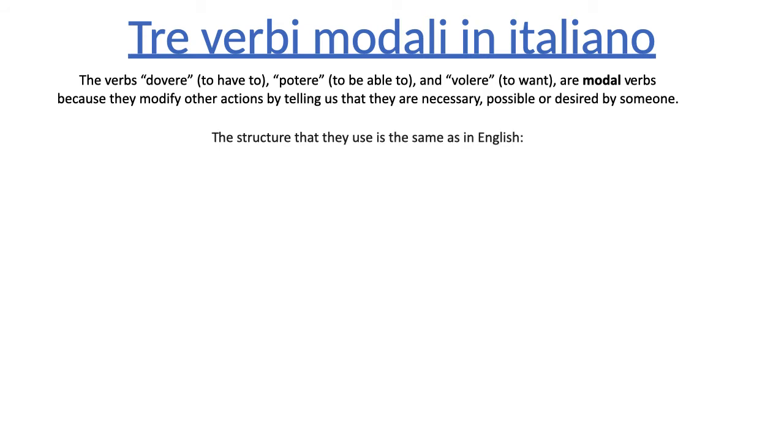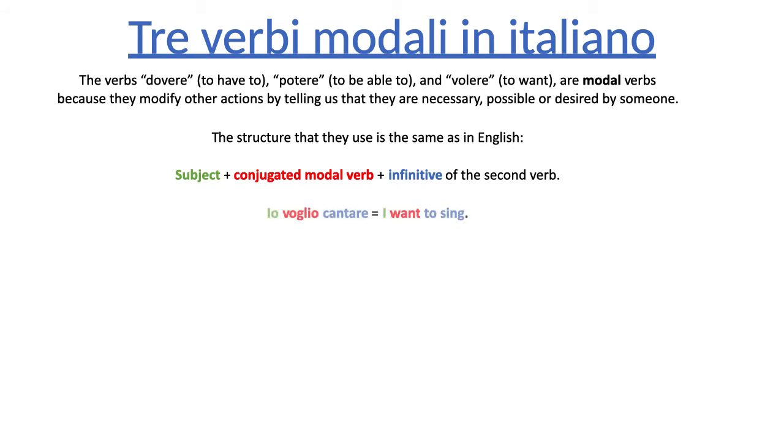And the cool thing here is that the structure is just the same as the one we saw in English. First, we start with the subject, whoever is doing the action. Then we conjugate the modal verb according to that subject, and we end with the infinitive. For example, io voglio cantare means I want to sing.